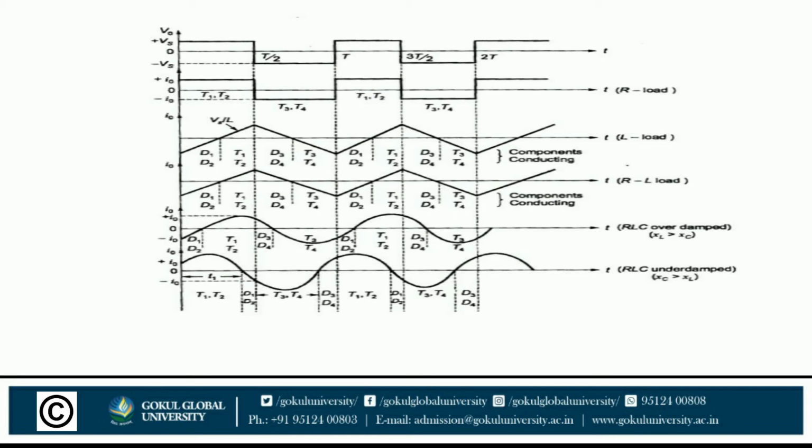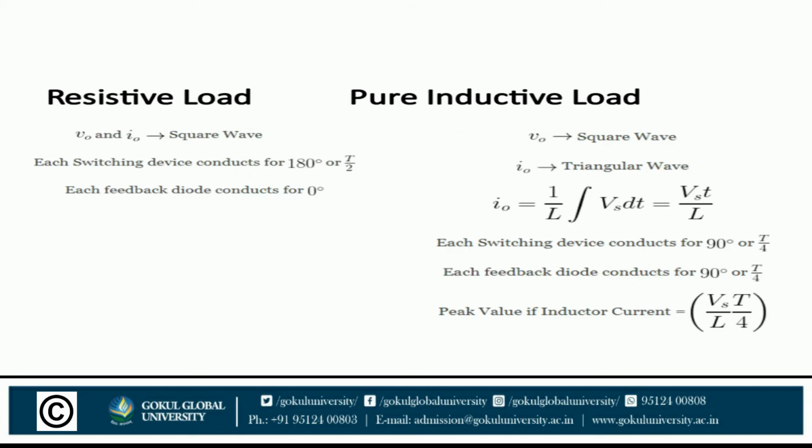Now let me briefly explain it mathematically. With a resistive load, V0 and I0, both square waves, are similar or identical. The switching device conducts for 180 degrees, or T by 2. Each feedback diode conducts for 0 degrees, because due to the resistive load there is no need for it, so nothing is required.